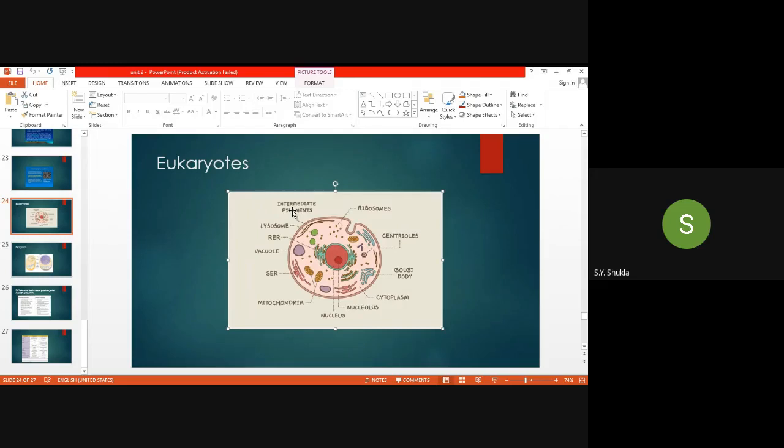But in the animals there is an absence of the cell wall, they don't have a definite cell wall, and they don't have a definite attachment from one cell to another. In that case the cytoskeleton plays an important role. What does the intermediate filament do? It gives the shape to that cell, and it provides strength to that cell.